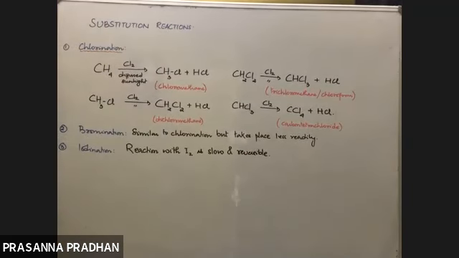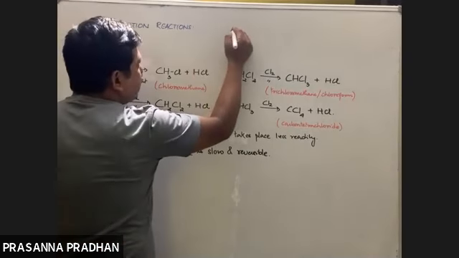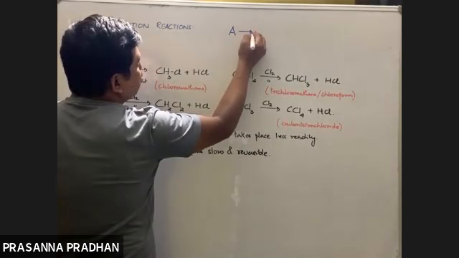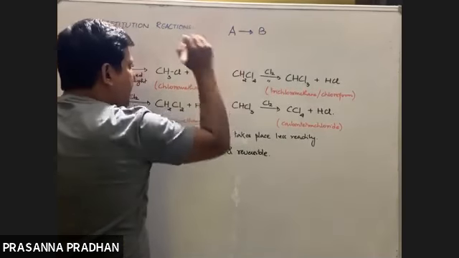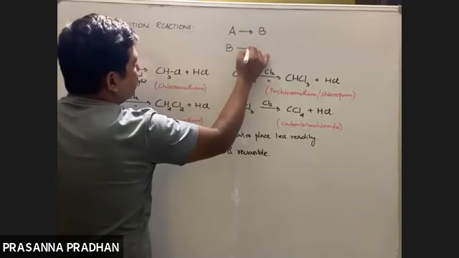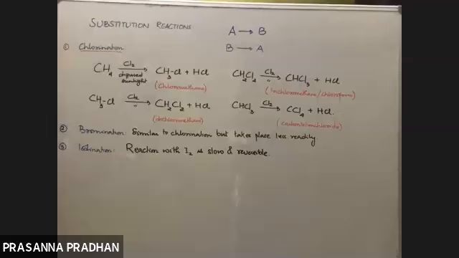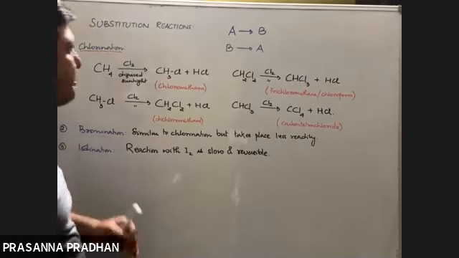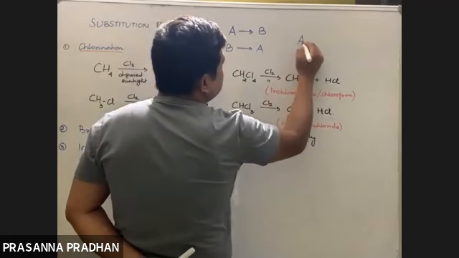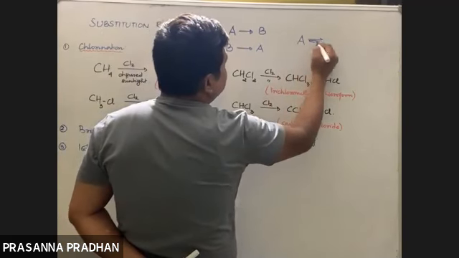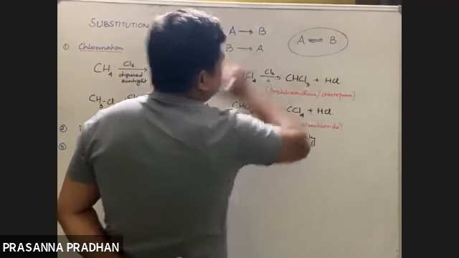Now, what do you mean by the term reversible reaction? What is a reversible reaction? Any one of you? Normally in a chemical reaction, the reactants proceed to give us products. But there are some reactions where the products will give you back the reactants. The reactants will give you the products, but the products will again give you back the reactants. These are known as reversible reactions. And reversible reactions are shown by half-headed arrows like this. This represents a reversible reaction.